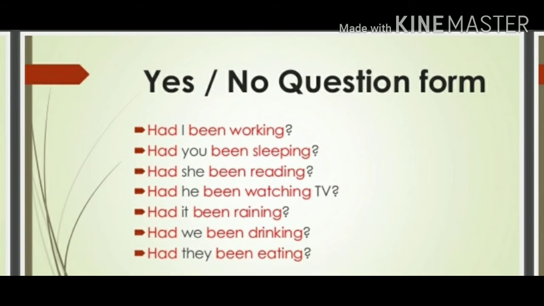Now let's see the yes or no question form for the past perfect continuous tense. Had I been working? Had you been sleeping? Had she been reading? Had he been watching TV? Had it been raining? Had we been drinking? Had they been eating? Likewise, it goes on.